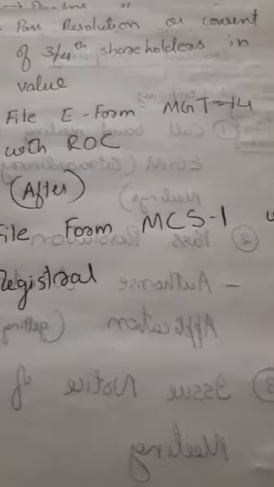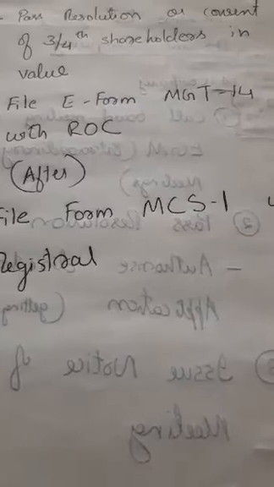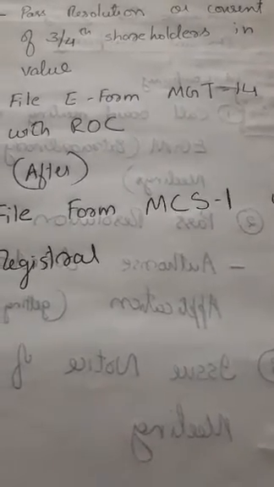The company passes a resolution with the consent of 3/4 of shareholders in value. For a company to be converted into a dormant company, shareholders' consent is a must. The company must get the consent of 3/4 of the shareholders in value for passing the resolution for converting the company to a dormant company.